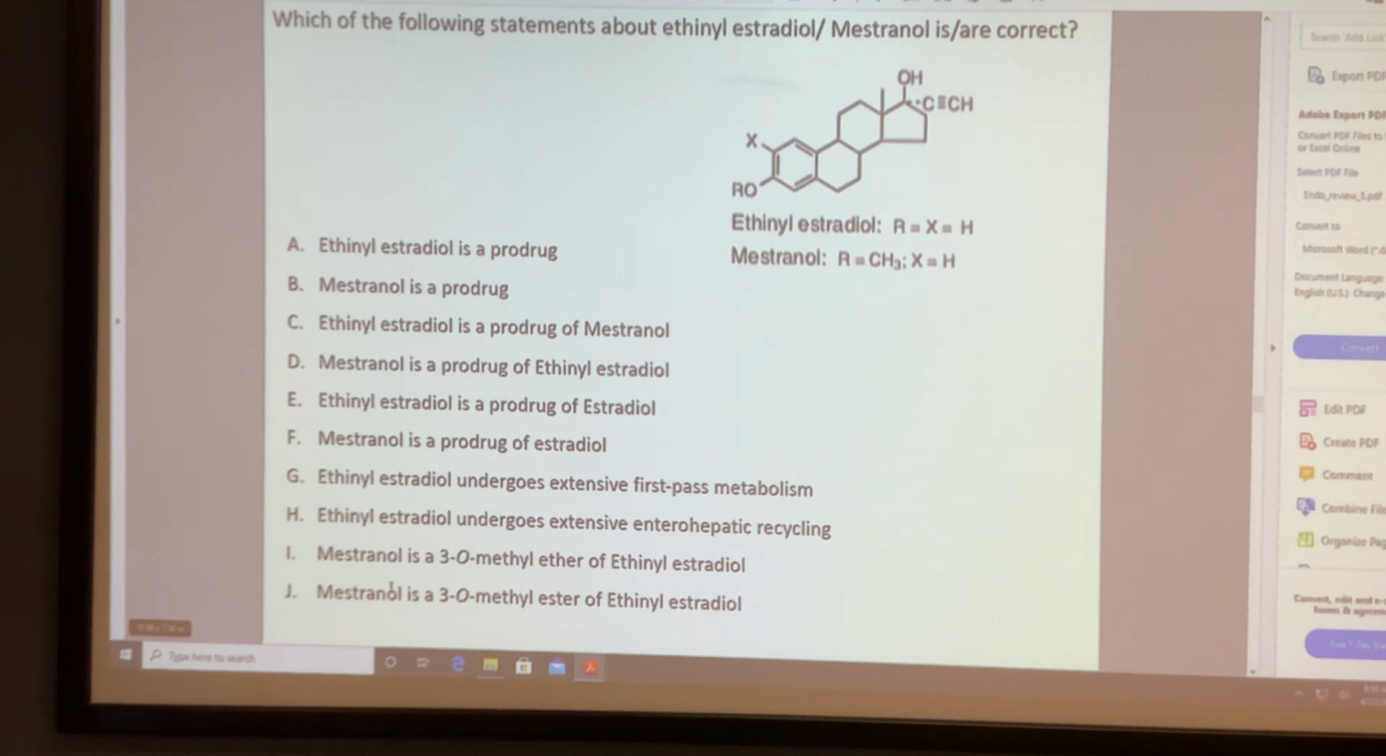B is correct. B is correct. D is right. B and D is right. H. What happened? H is correct. H, yeah, H is right. Extensive enterohepatic recycling.